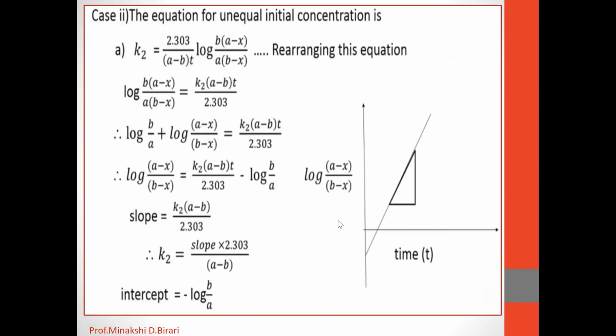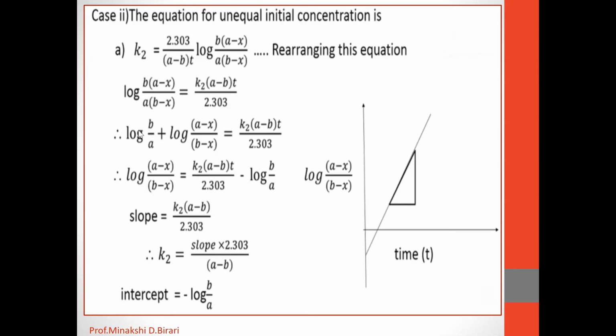Then case second, the equation for unequal initial concentration, which we have already learned: K2 is equal to 2.303 upon A minus B into t, log of B into A minus x upon A into B minus x. If we rearrange this equation, we get log of B into A minus x upon A into B minus x is equal to K2 into A minus B into t divided by 2.303.